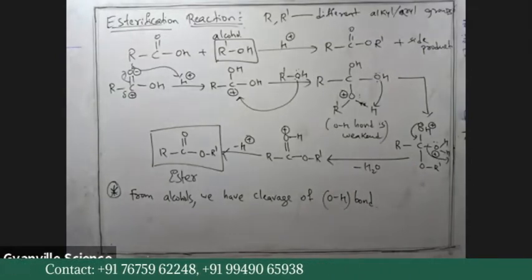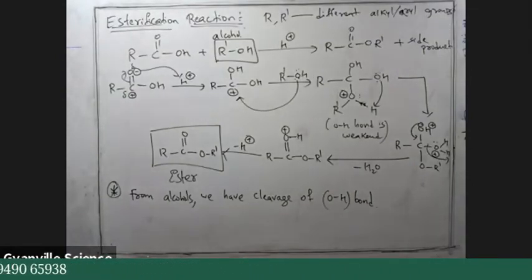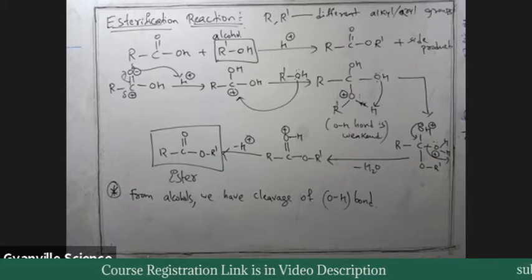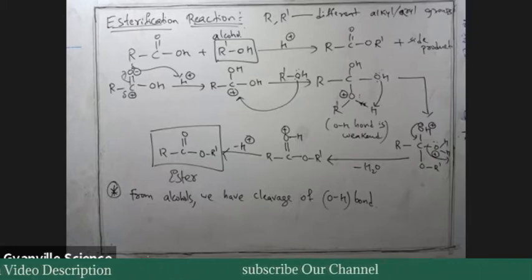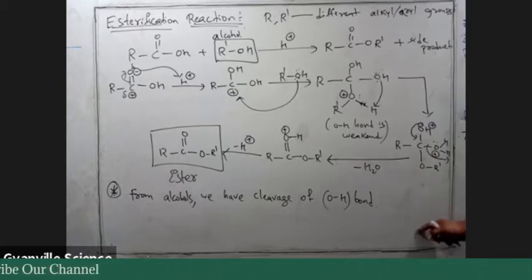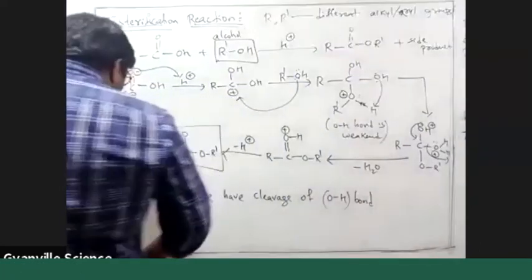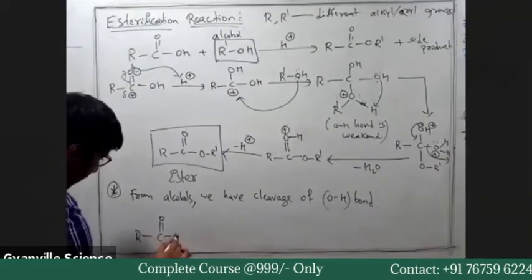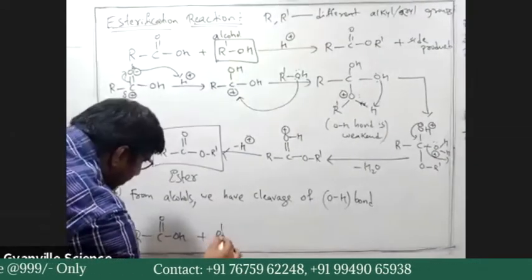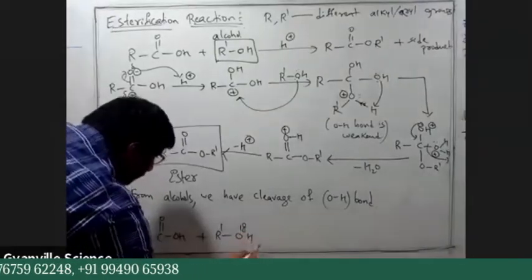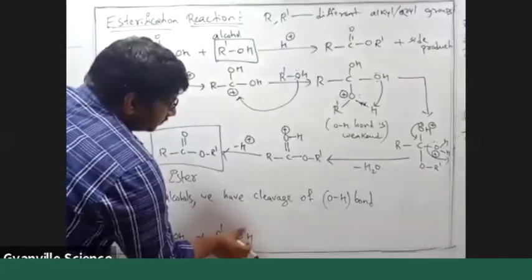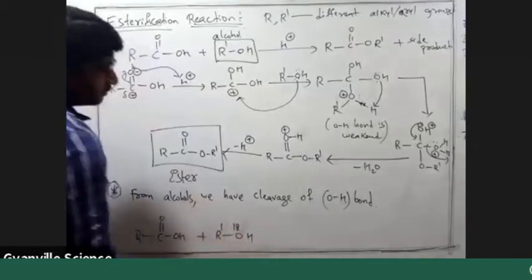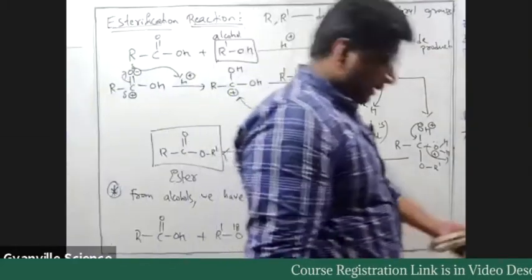Can anyone give the answer for this question? Same thing. What we are going to do now is take RC double bond OH plus R dash O18H. What do you mean by O18?